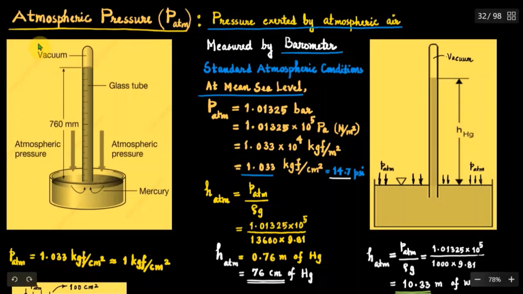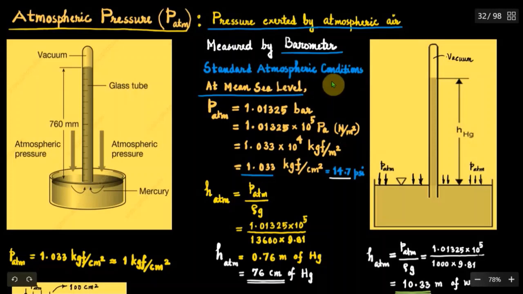We know that there is a physical atmosphere of air surrounding the earth, stretching over a few kilometers from the earth's surface. This atmospheric air exerts pressure on all objects on the earth. The pressure exerted by the atmospheric air on all bodies on the earth is known as atmospheric pressure. It is denoted by P suffix ATM. Atmospheric pressure is measured by an instrument, namely barometer.